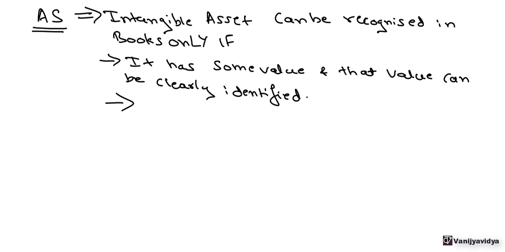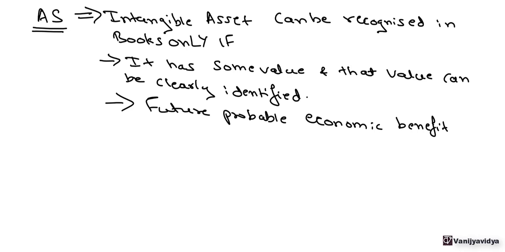Next, future probable economic benefits can be measured reliably. Now, future economic benefits, that is, because of the goodwill, whatever the future economic benefits for the business are, they can be measured reliably. Now, even this is not possible. We cannot reliably measure what the future benefit is because of the goodwill that is built by the firm over the years.